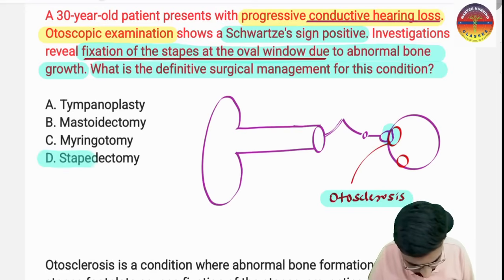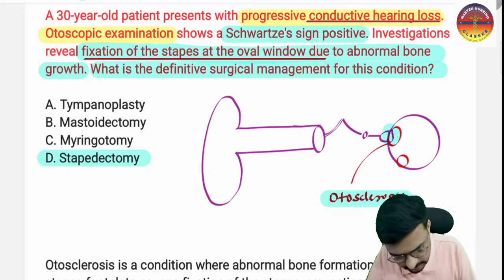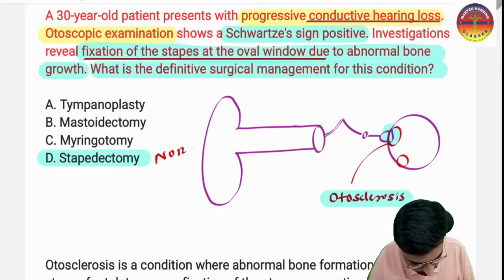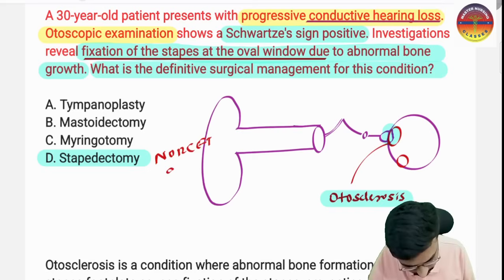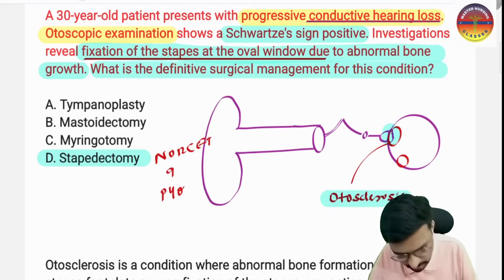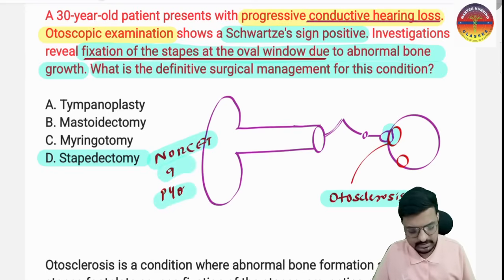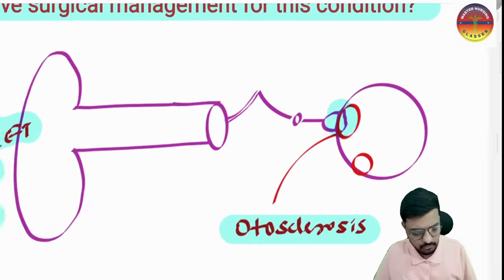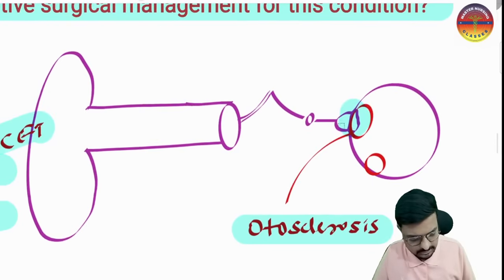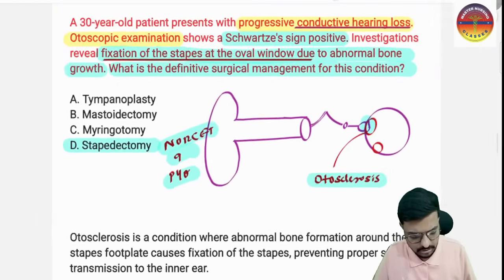That is the stapedectomy. The stapedectomy was your NORCET 9 previous year question. Remember, this is very important. Stapedectomy means we surgically remove this particular stapes bone and replace it with an external prosthesis. That is very important, you have to understand it here.